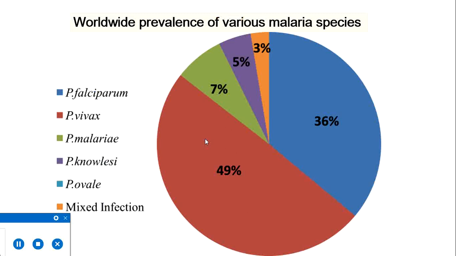This is the total percentage of infections acquired all over the world. You can see vivax is by far the most common, 49%, followed by falciparum, which is 36%, while malariae, knowlesi, and ovale are very much less common.